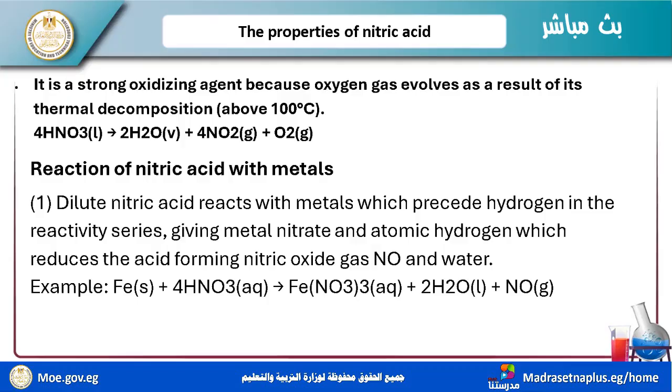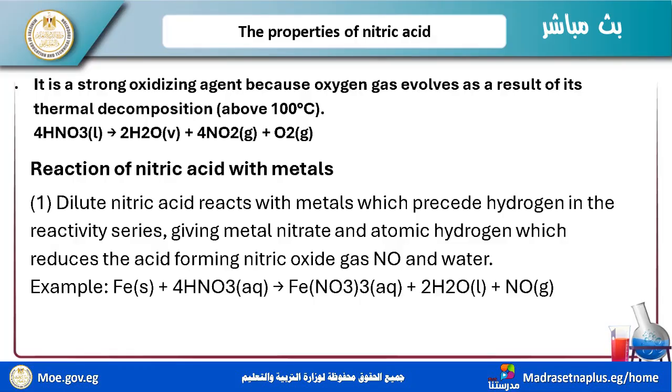And at the same time, it proves that HNO3 is an oxidizing agent. So it is a strong oxidizing agent because oxygen gas evolves as a result of its thermal decomposition above 100 degrees centigrade. Okay, nitric acid reacts with metals.